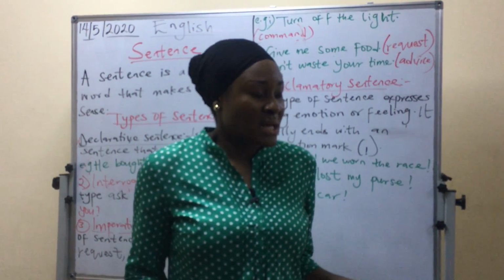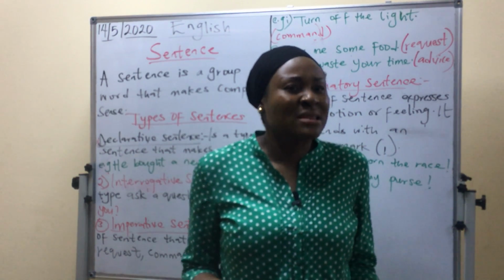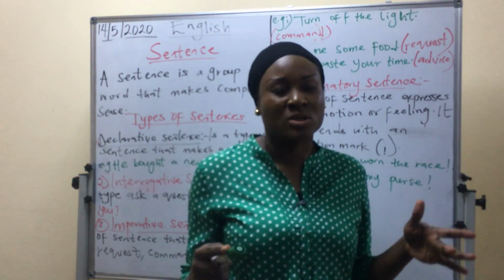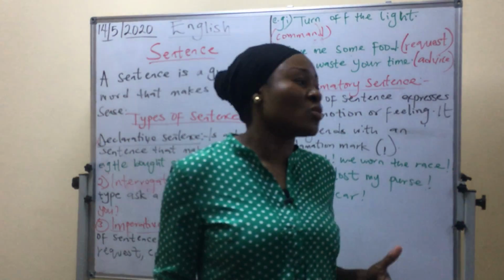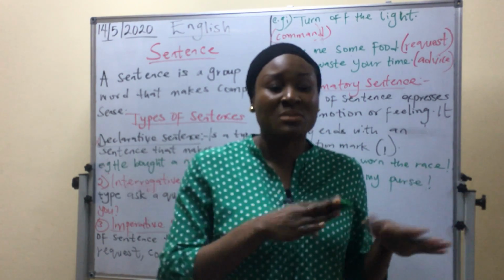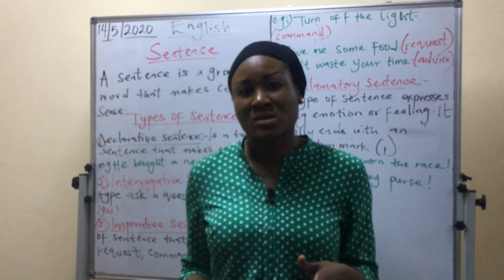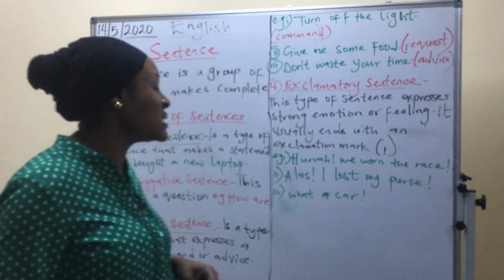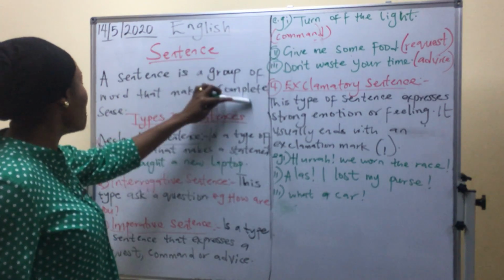Or you just come out and start shouting on the board, or on the wall. The person listening to you might think you are going crazy, because you have communicated, but it's not complete. What you're saying does not make complete sense. A sentence must make complete sense, not half sense. Whoever is listening will be able to understand you completely. That's why we say that a sentence makes what? Complete sense. A sentence is a group of words that makes complete sense.